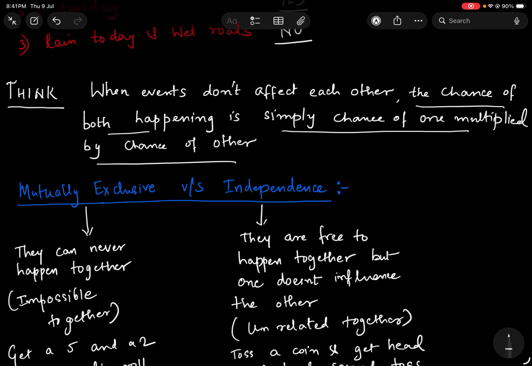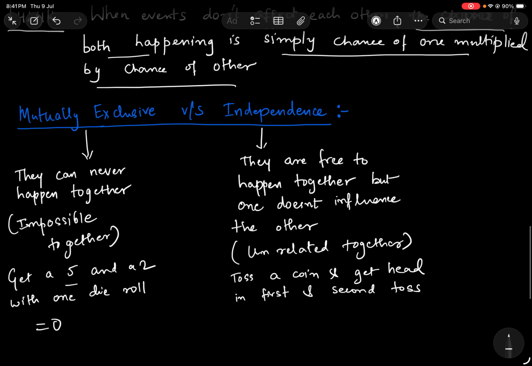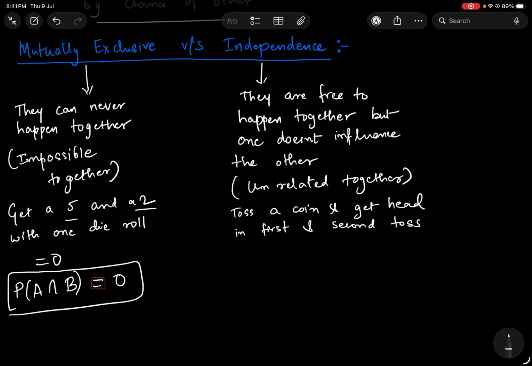So, two events are mutually exclusive when they can never happen together. It is impossible for them to happen together. For example, if I roll a die and I say, what is the probability I get a 2 and I get a 5? That's 0, right? I can't get a 2 and a 5 together. I will either get a 2 or I will get a 5. So for two mutually exclusive events, A intersection B is always 0.